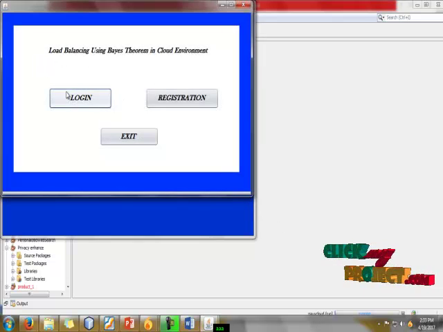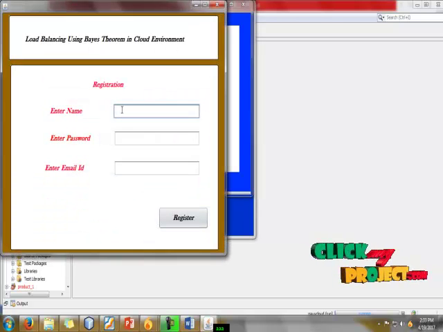Next, the first form is the registration form. If an old user, they log in and go to our process. If the user is a new user, they go to registration.